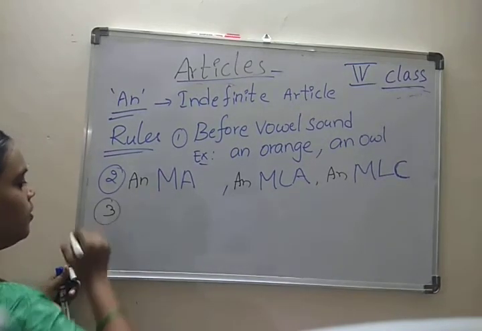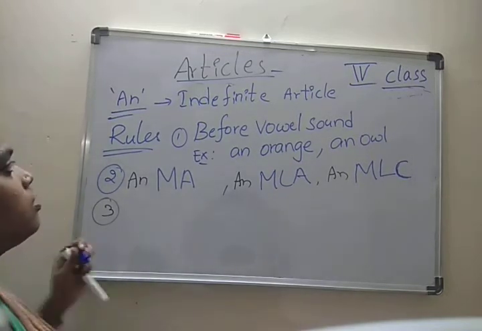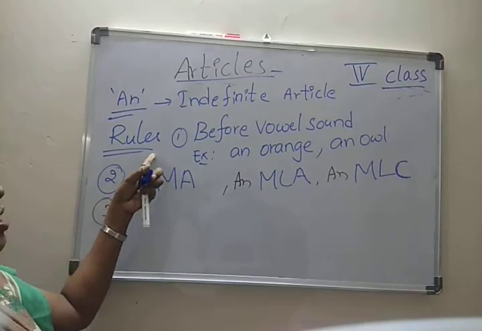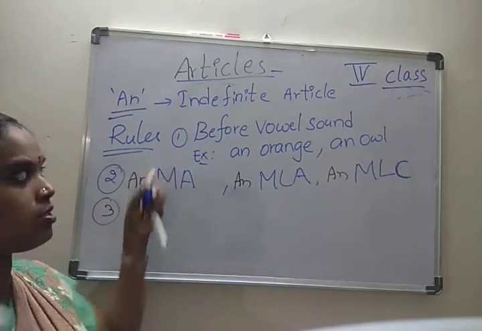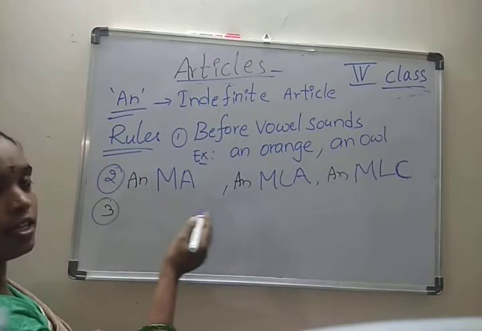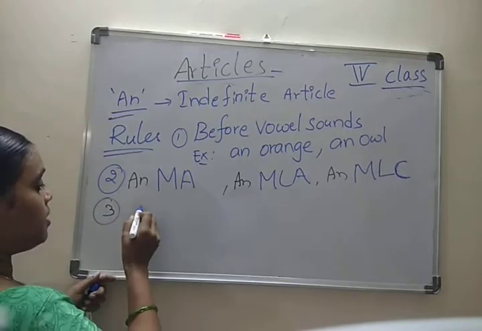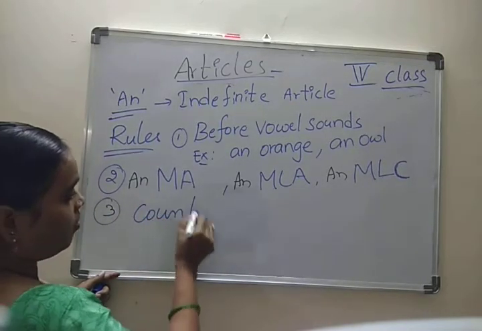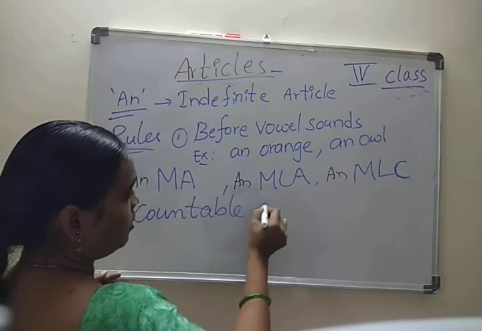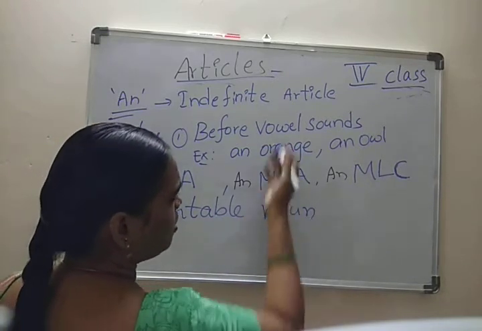And the third rule we talk about is before vowel sounds. Before vowel sounds only, and these are the abbreviations. And a countable noun that starts with a vowel sound, same as the first one.